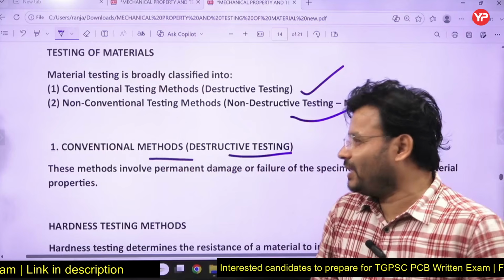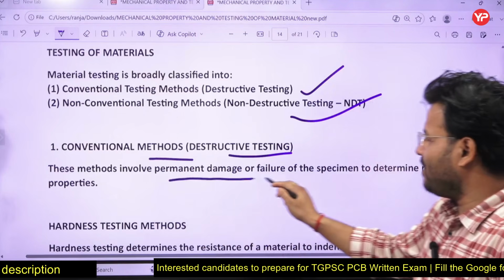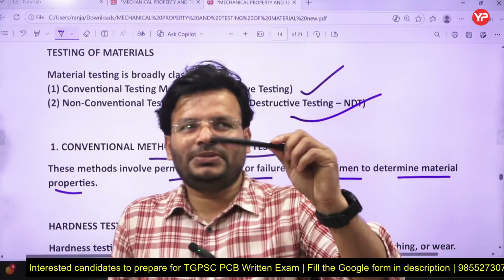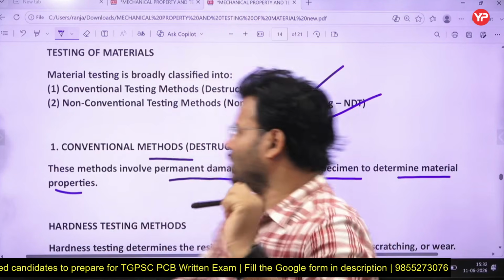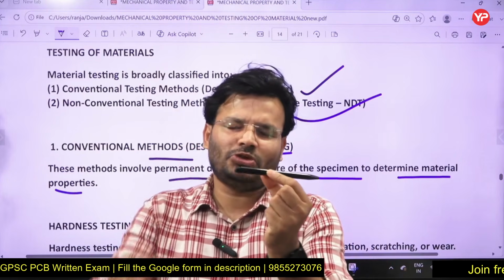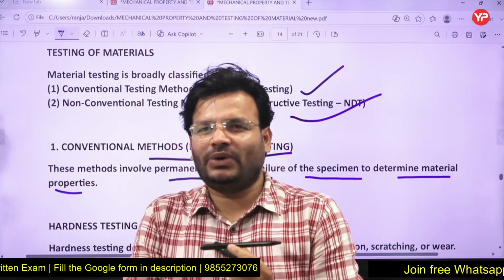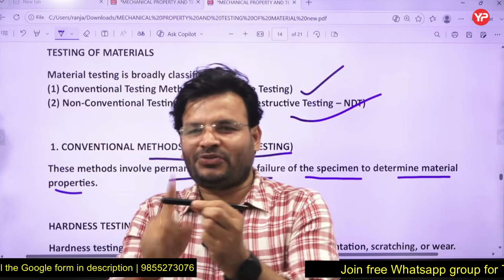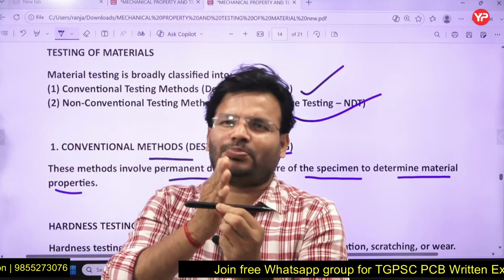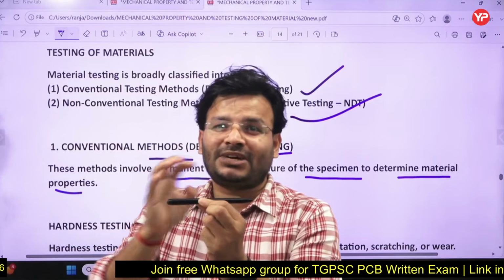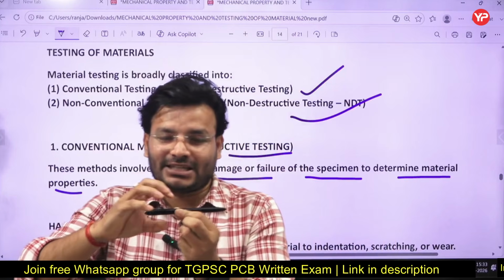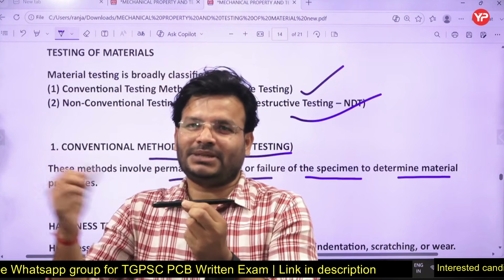What is the meaning of destructive, my dear friends? This method involves permanent damage or failure of the specimen to determine the material property. Suppose you have to measure the hardness of a material through the conventional method, that means destructive testing. Let's assume you have mild steel, or low carbon steel. You have taken one specimen to perform the test to get the toughness, ductility, hardness, whatever. Once you perform the operation on that specimen, that body cannot be used for any other application because it will be destroyed.